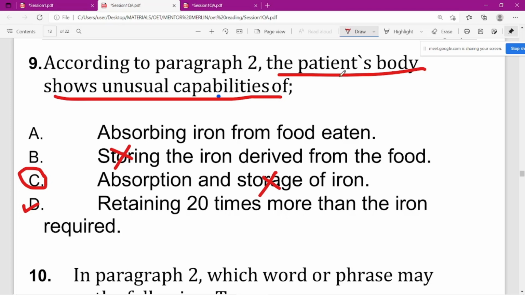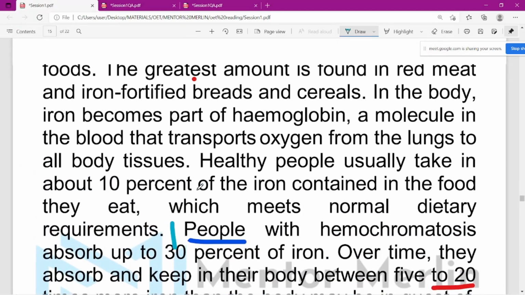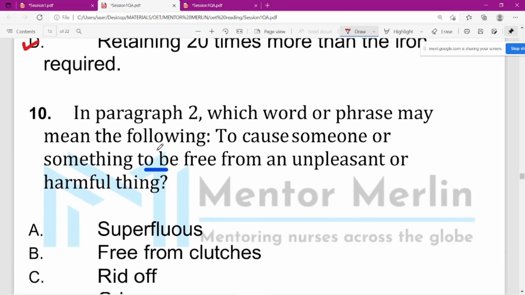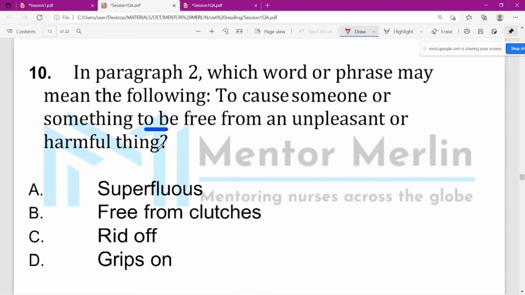It's nothing related to the question. Why did you avoid that? It means normal dietary requirements, and they are not mentioning that in the question. Healthy people usually take in 10 percent of iron, but something unusual has not been expressed. That's the reason we will be avoiding that. Now the 10th. Did you get the answer?